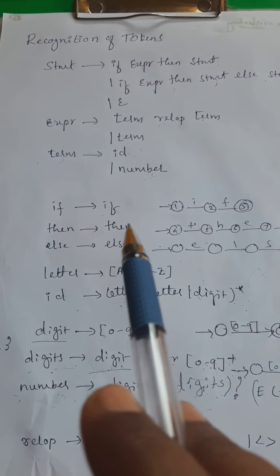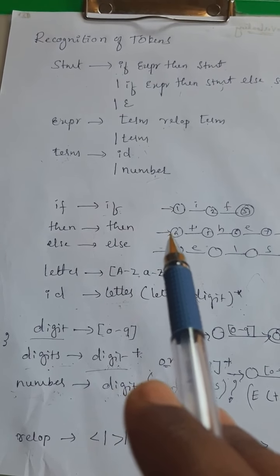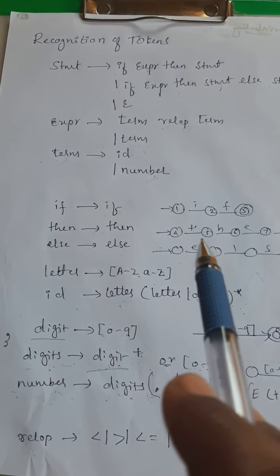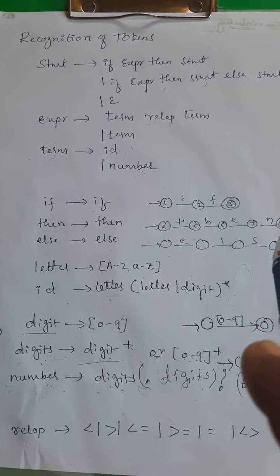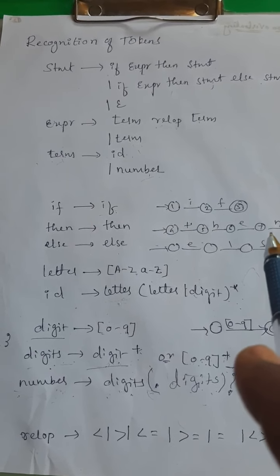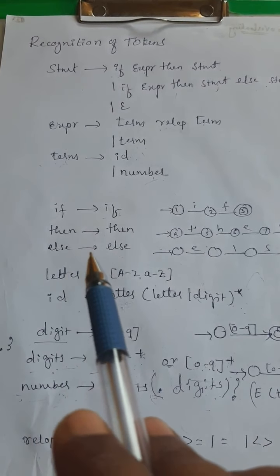Same for then. The pattern for the token then is THEN. If T comes, it will change the state, then HEN. Once it reaches the final state, it will get accepted by the transition diagram. Next, same for else.